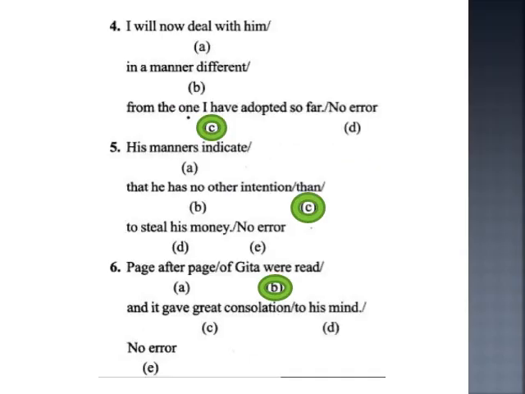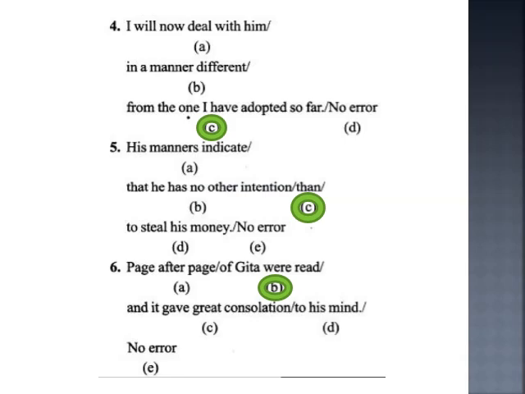Let's go to the question number 4. I will now deal with him in a manner different from the one I have adopted so far. No error. So what is the answer here? Now answer is C. I have adopted. In place of that, what should be there?